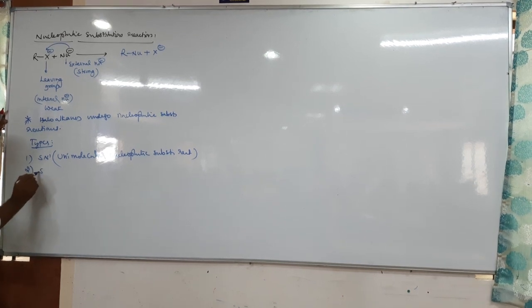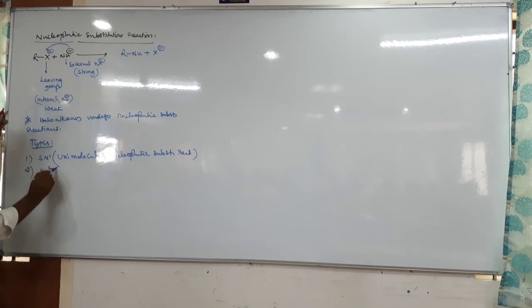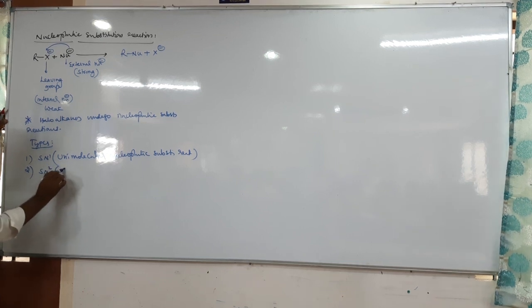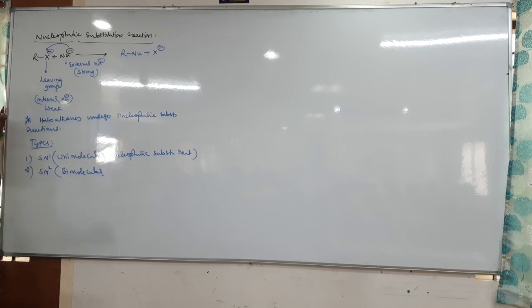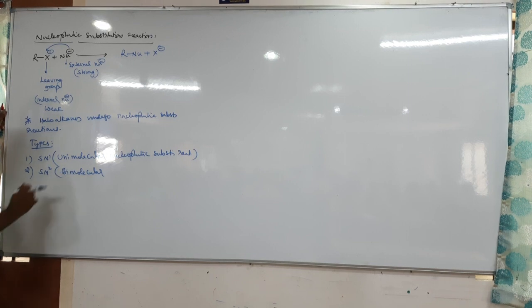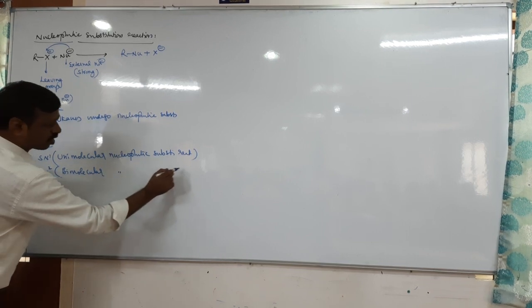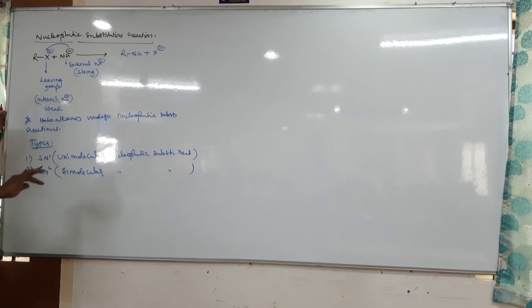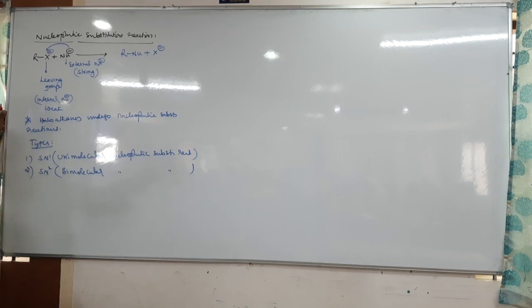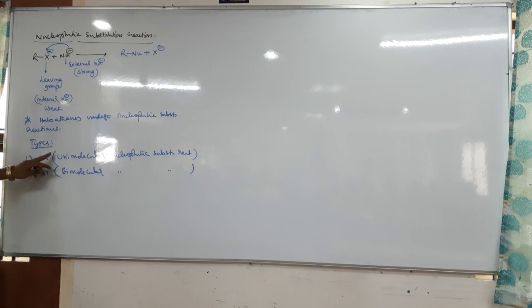SN2, what is SN2? 2 is bimolecular, which means molecularity is 2. What is molecularity? We have studied chemical kinetics, right? So bimolecular, again it is a nucleophilic substitution reaction. Therefore, nucleophilic substitution reactions are usually classified into two types. There is another type we study later. SN1, SN2: SN1 is unimolecular, SN2 is bimolecular.